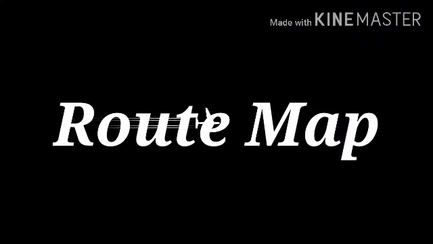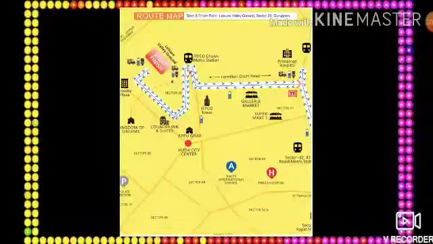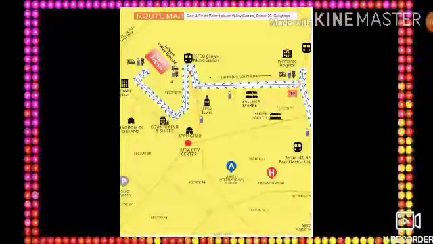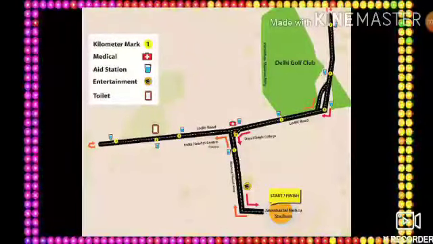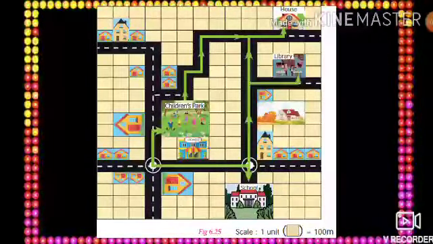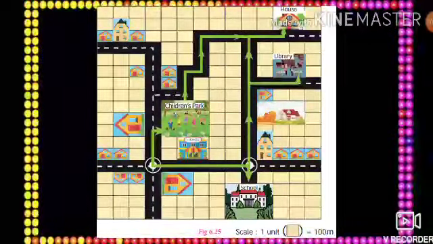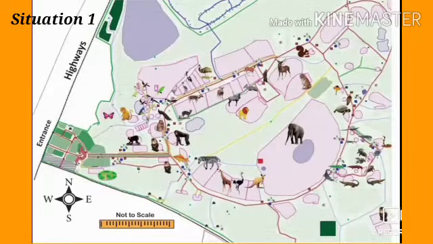Let us see the topic route map. Maps are used to display a wide variety of information. Reading a map can help us to solve many problems in travel, such as planning for travel and places to visit. Let us learn how to find the shortest possible route in a map. Answer the following questions using the Arignar Anna Zoological Park map.